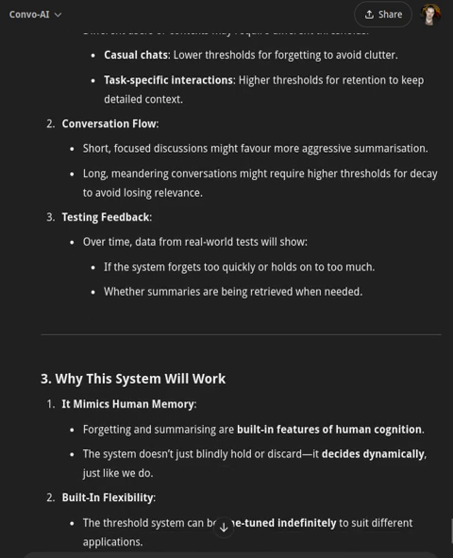2. Conversation flow. Short, focused discussions might favor more aggressive summarization. Long, meandering conversations might require higher thresholds for decay to avoid losing relevance. 3. Testing feedback. Over time, data from real-world tests will show if the system forgets too quickly or holds on to too much, whether summaries are being retrieved when needed.